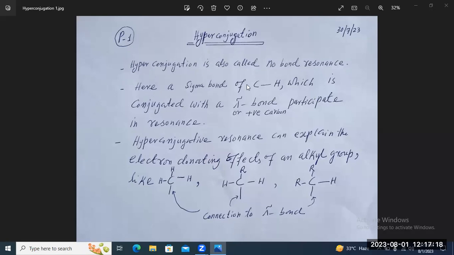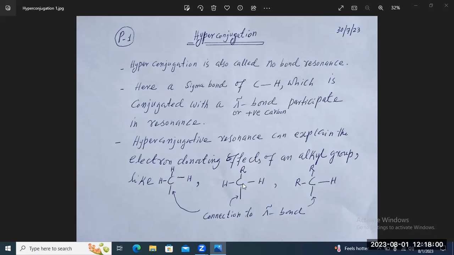Here a sigma bond of C-H, this is the sigma bond, which is conjugated with a pi bond or with a positive carbon, participates in resonance. Hyperconjugative resonance can explain the electron donating effects of an alkyl group. Groups like CH3, having 3 hydrogens, where the C-H sigma bond is in conjugation with the pi bond.